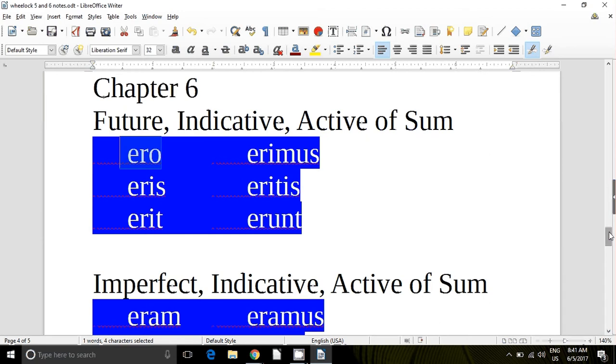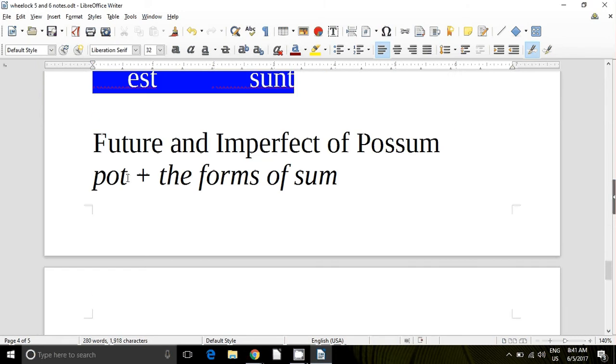Now to turn sum, I am, into I am able, here's our little rule: we just add pot to the forms of sum. And then you have to remember, when you add pot to the forms of sum, pot plus an s is going to equal poss. That s just kind of takes over for that t. They had a hard time pronouncing a ts together, so instead of potsum, it becomes possum.